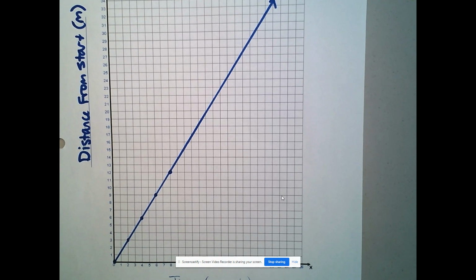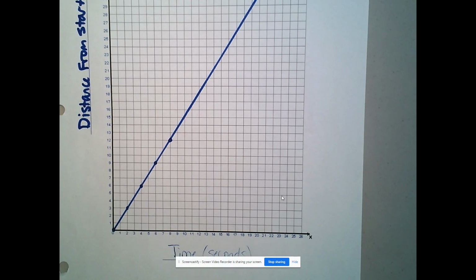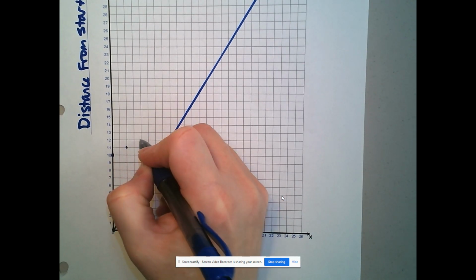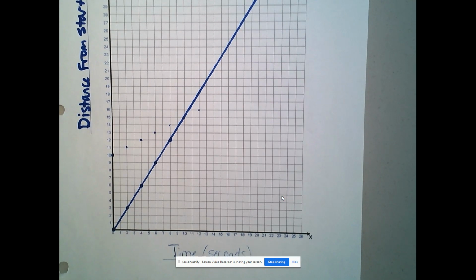All right, person B. You get the same head start as Elizabeth and ride 1 meter every 2 seconds. So we would need to look back at yesterday's or 222 and see that Elizabeth is starting at 10 meters. So I gotta switch colors. We'll put Elizabeth at 10 meters and 1 meter every 2 seconds. So up 1 over 2 seconds, up 1 over 2 seconds, up 1 over 2 seconds. And we would keep going and then put our ruler on.